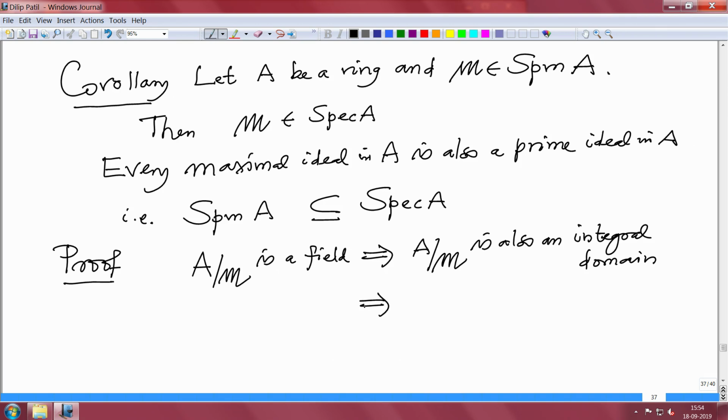Therefore, again by the proposition, M is a prime ideal. This is by part 2 and this is by part 1. So, we have proved that every maximal ideal is prime.